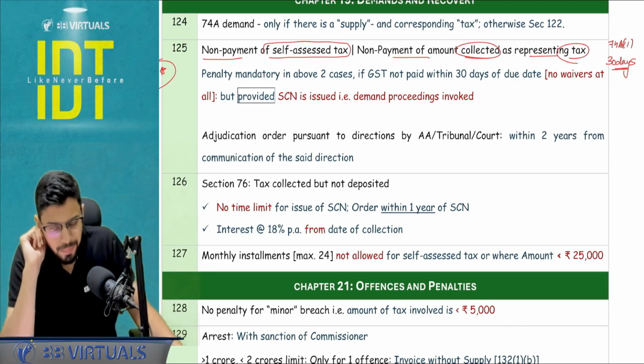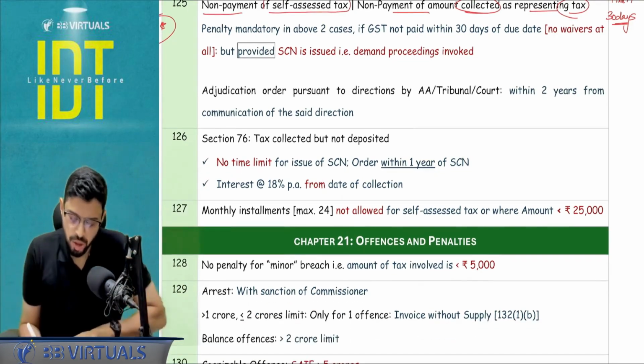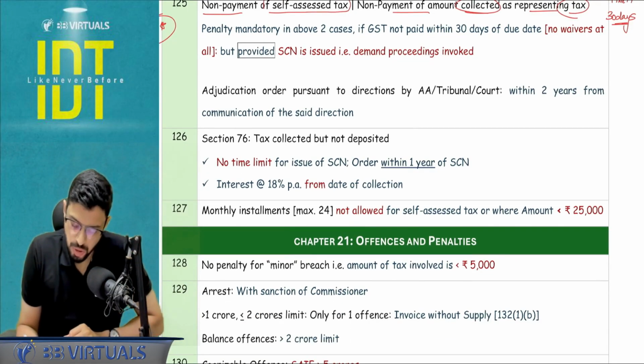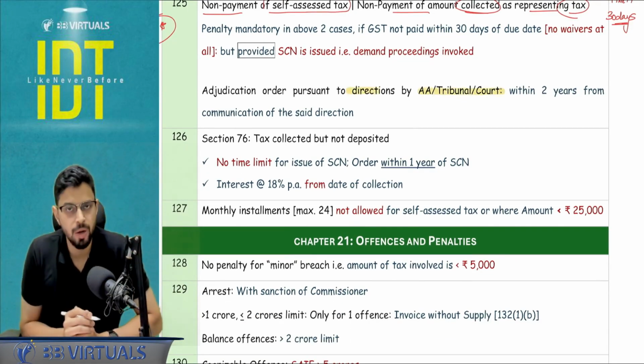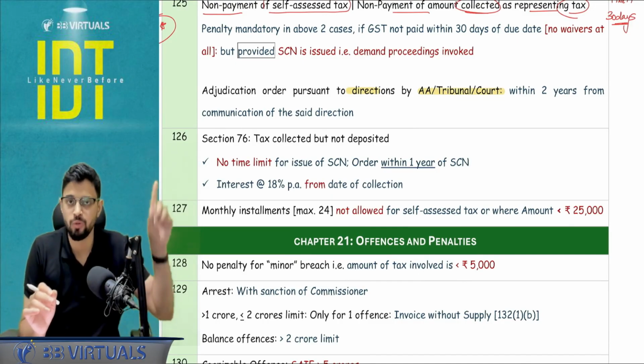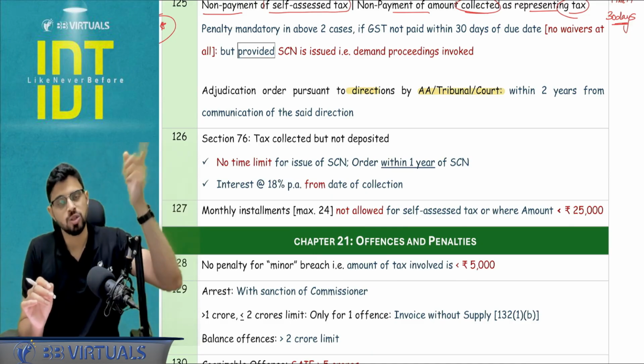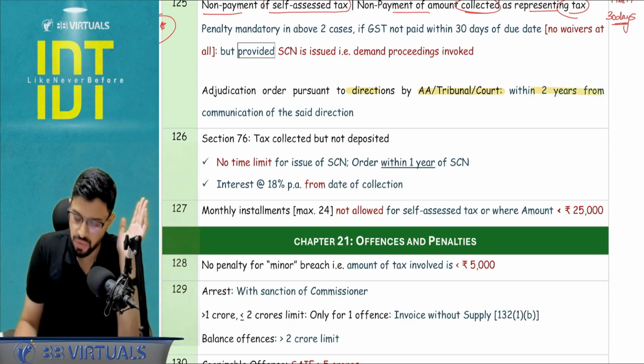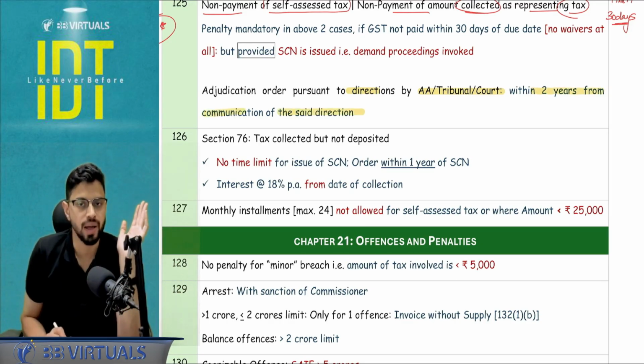Clear? Okay. Adjudication order, which is to be issued in pursuance of the directions by any tribunal, court or appellate authority, it needs to be issued within a specific time limit, not the general time limit of 12 months from the issue of show cause notice. Here the specific time limit is that it has to be done within 2 years from the communication of the said direction.